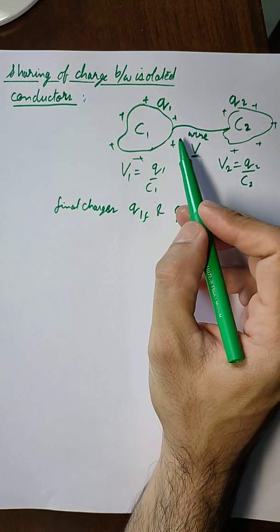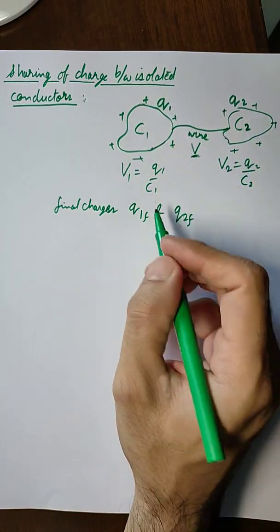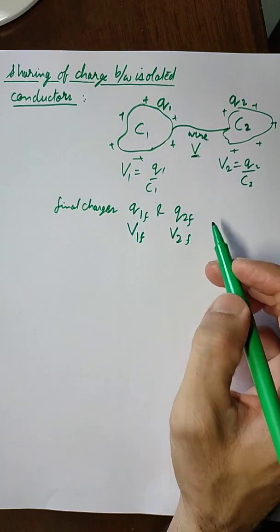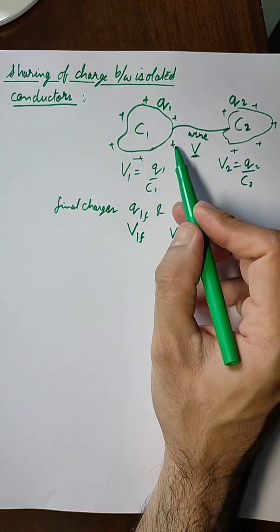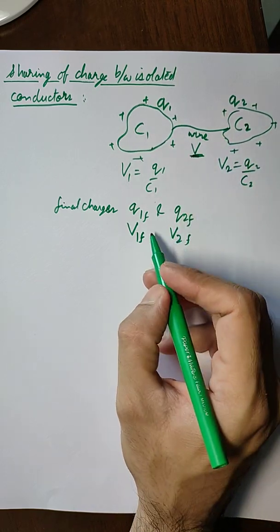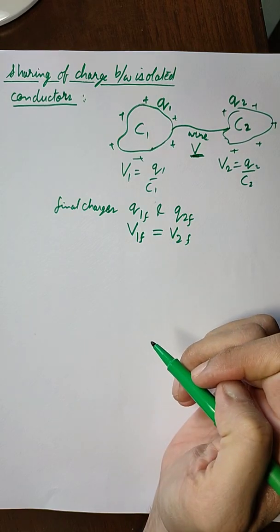Now that means the final potentials of the two bodies will be V1F and V2F, and since both the bodies achieve the same potential because of the connecting wire, V1F and V2F are equal.